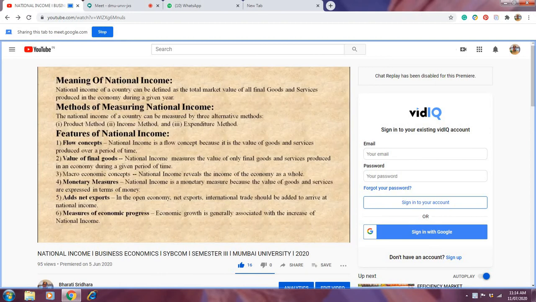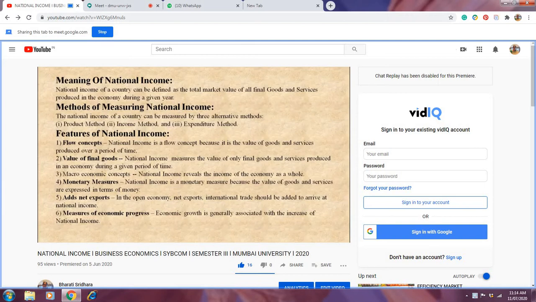Now moving on to the second point: what are the methods of measuring national income? Here the concept of national income has three interpretations. It represents the total value of goods produced, the total income received, and the total expenditure incurred in the economy.